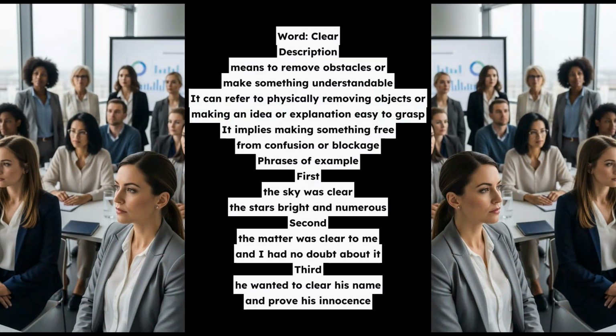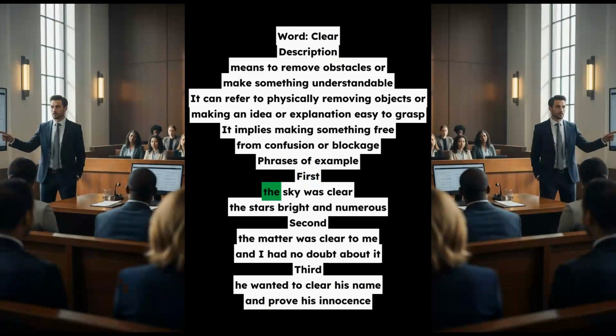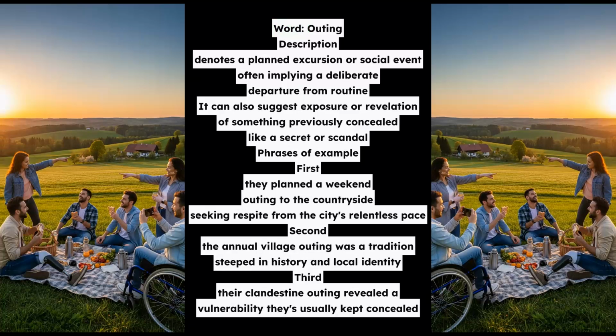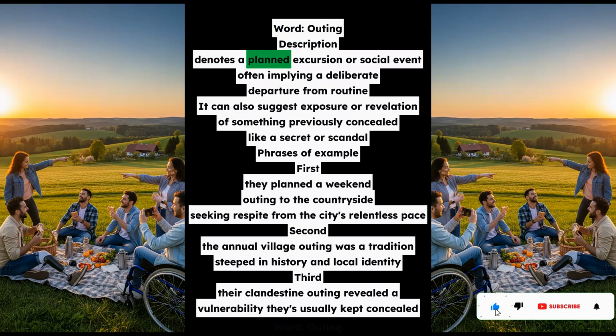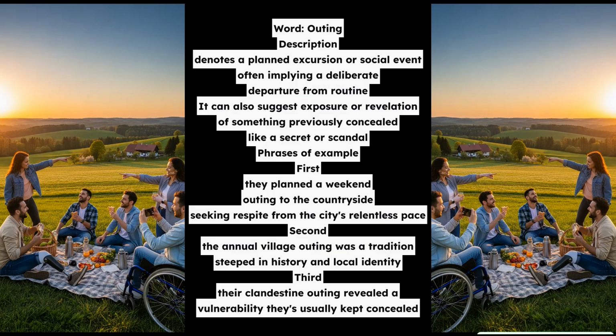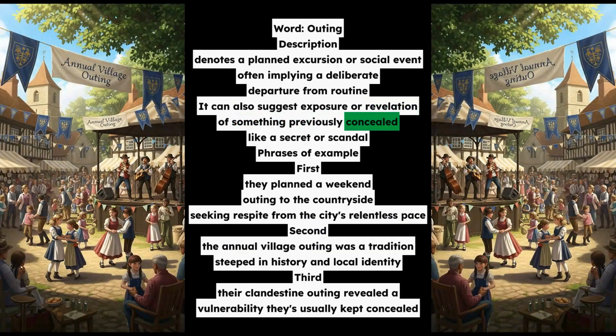Word, outing. Description, denotes a planned excursion or social event, often implying a deliberate departure from routine. It can also suggest exposure or revelation of something previously concealed, like a secret or scandal. Phrases of example. First, they planned a weekend outing to the countryside, seeking respite from the city's relentless pace. Second, the annual village outing was a tradition steeped in history and local identity. Third, their clandestine outing revealed a vulnerability they'd usually kept concealed.